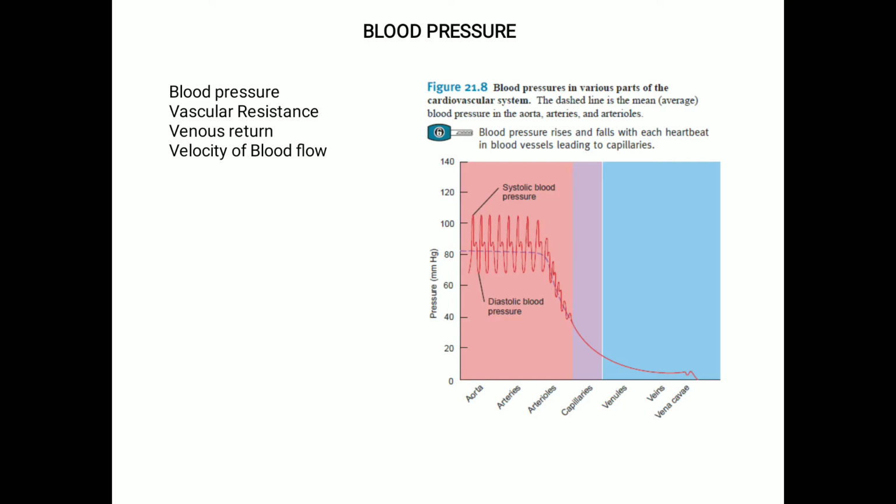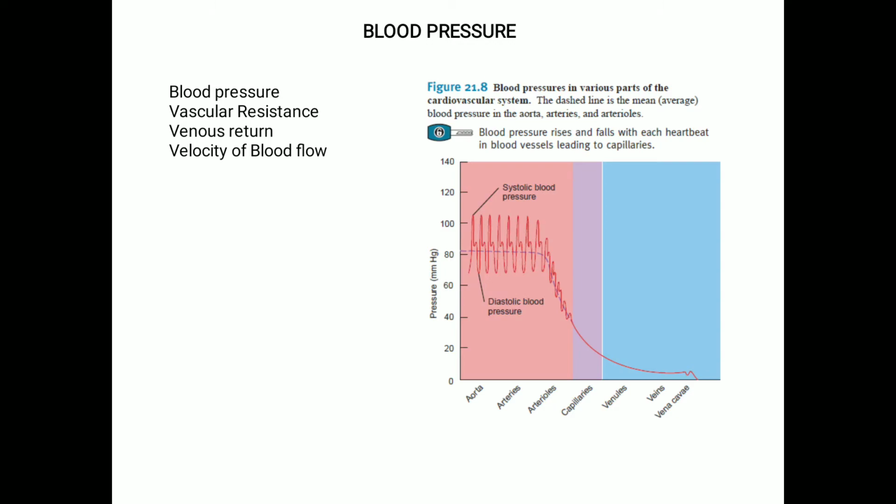Thus the velocity of the blood flow decreases as blood flows from the aorta to the arteries and to the arterioles and to the capillaries, and the velocity of the blood increases as it leaves the capillaries and returns to the heart through the venules and the veins. The relatively slow rate of flow through the capillaries aids the exchange of materials between the blood and the interstitial fluid.